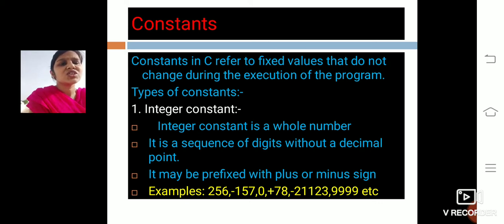The first one is the integer constant. What is an integer constant? An integer is a whole number, which means it does not contain a decimal point. It is a sequence of digits without a decimal point. It may be prefixed with a plus or minus sign. A plus or minus sign can be used with integers, but decimal points are not allowed. I have given a few examples that do not contain a decimal point but are prefixed with either a plus or minus sign.